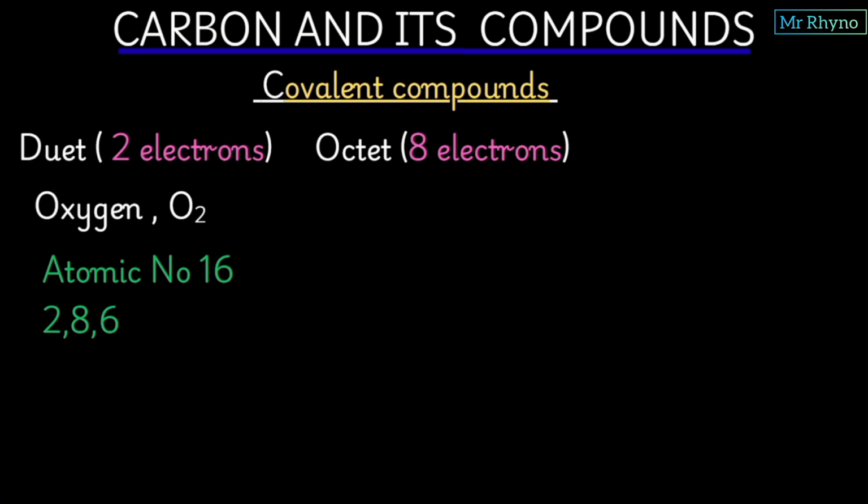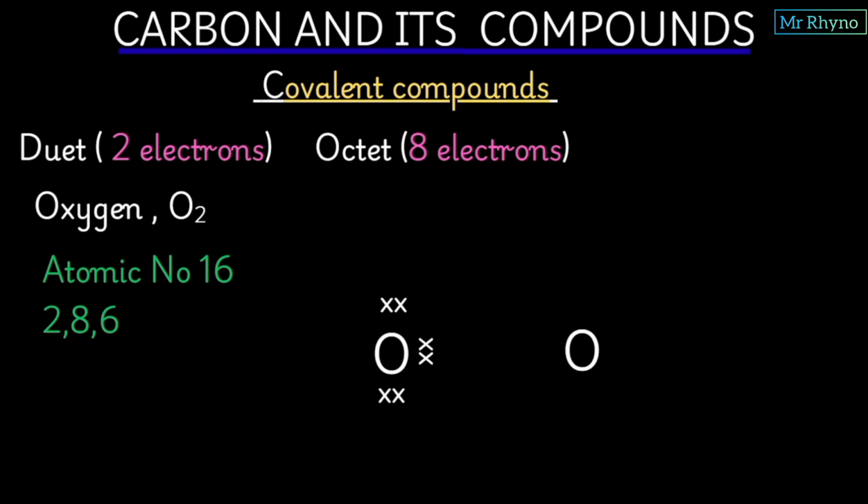Let's look at oxygen, which is atomic number 8, and its electronic configuration is 2, 6, meaning it needs 2 electrons to be stable. So we shall have the 2 oxygens, each with 6 electrons. That is, 2 shall be at the bottom for this first oxygen, then another 2 at the top, and lastly the remaining 2 shall be here, and they are the ones that will be used for bonding.